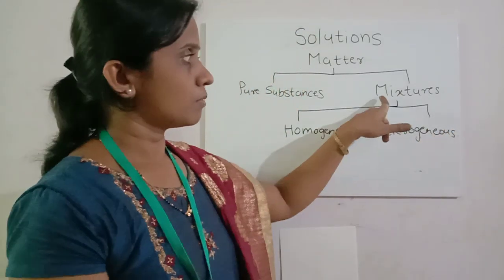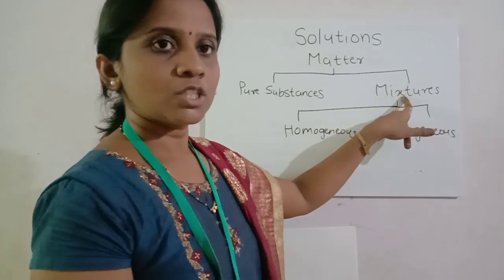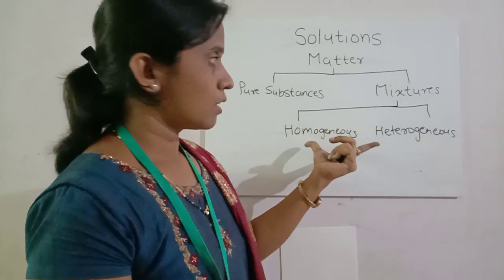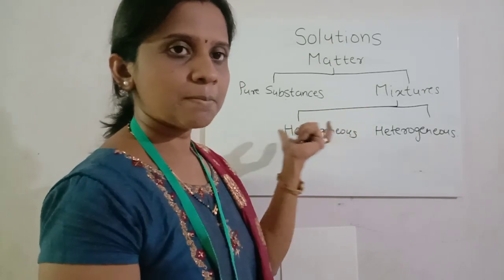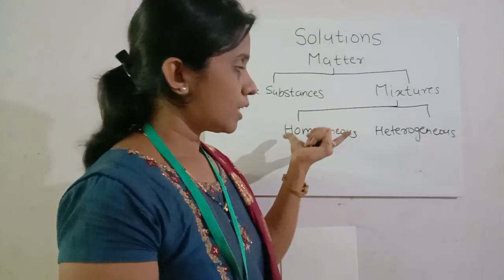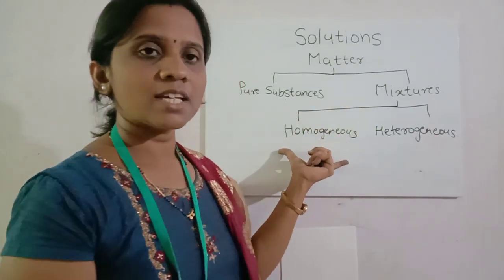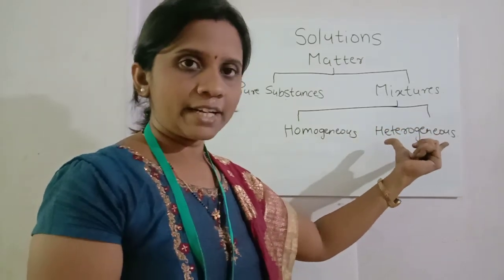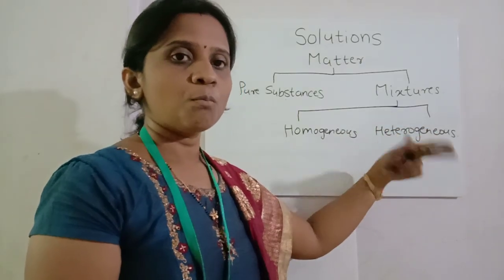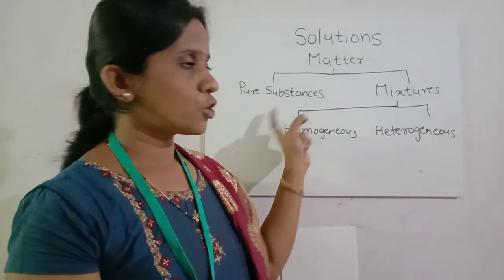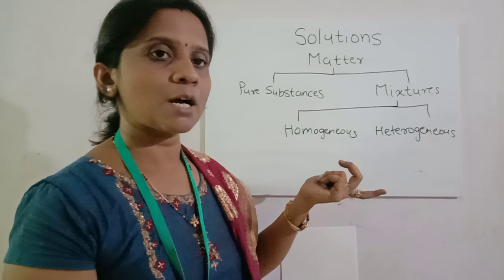Mixtures do not have definite chemical composition, and are classified into two types, homogeneous mixture and heterogeneous mixture. In case of homogeneous mixture, there is presence of only one phase, and in case of heterogeneous mixture, more than two phases are present.